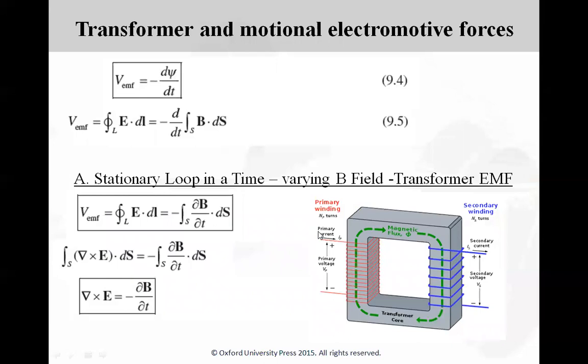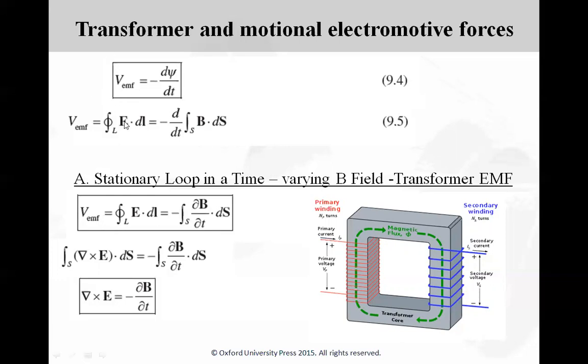Now, let us consider the three scenarios where this d phi by dt can change. The d phi by dt can be a non-zero quantity in three scenarios. The first scenario is when a static loop is present in a time varying magnetic field. The second scenario is when a moving loop is present in a static field, and the third is when a moving loop is present in a time varying magnetic field.